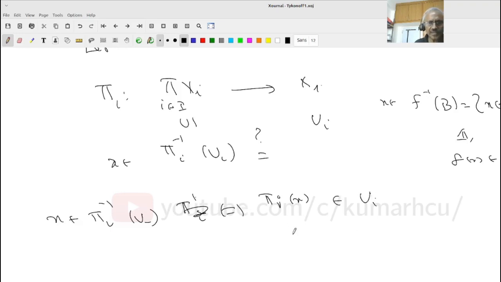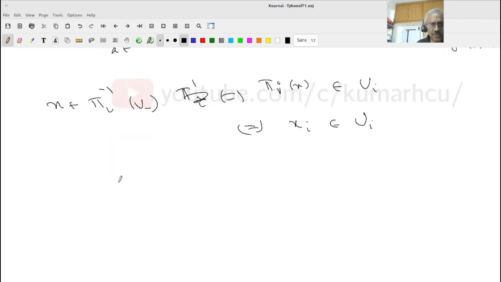But what is pi_i of x? That is x at i, that is x_i, belongs to U_i. Remember, i is not varying, it's a fixed index, there is only one. So when you give me an arbitrary element x in the product of X_i, I want to know whether x belongs to pi_i inverse of U_i.